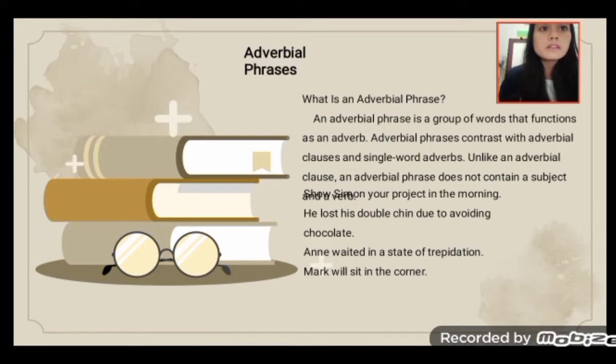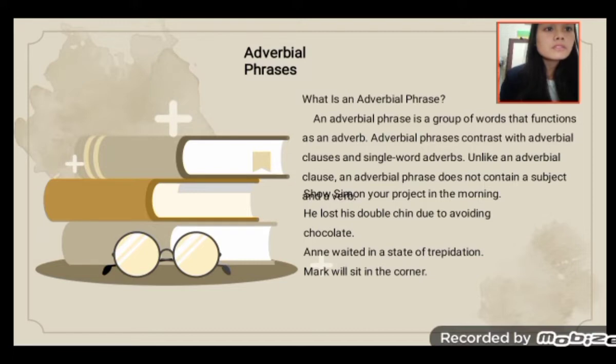Adverbial phrases. What is an adverbial phrase? An adverbial phrase is a group of words that functions as an adverb. Adverbial phrases contrast with adverbial clauses and single word adverbs. Unlike an adverbial clause, an adverbial phrase does not contain a subject.